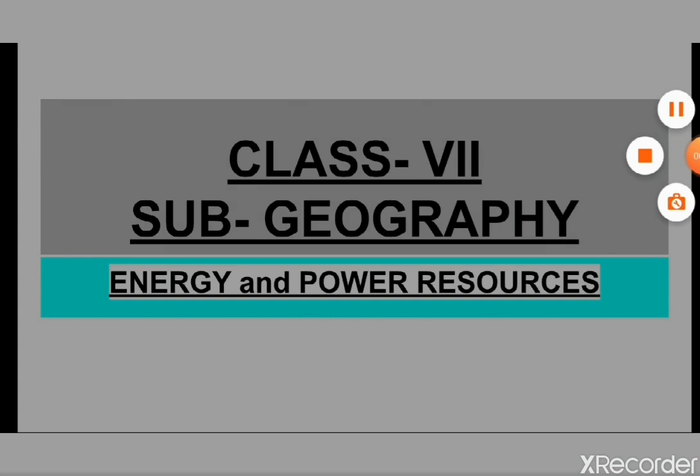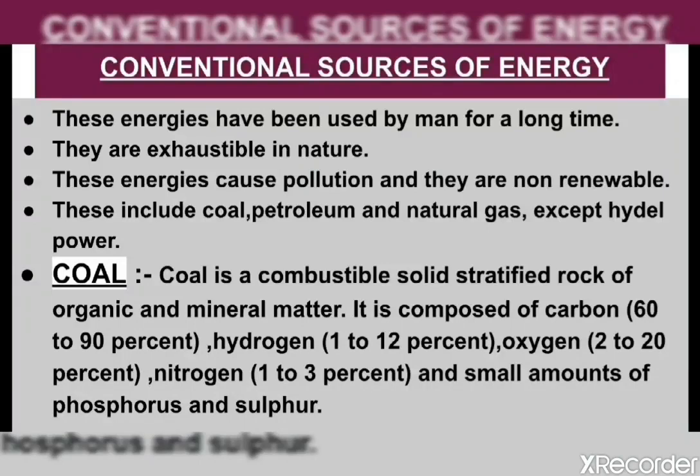So what is a conventional source of energy? The energies which have been used by man for a long time are called conventional sources of energy. They are exhaustible in nature, and these energies cause pollution, and they are non-renewable, and these include coal, petroleum, and natural gas, except hydropower. So now we will learn about these conventional sources of energy in detail.